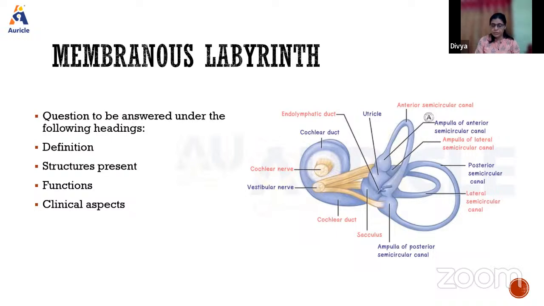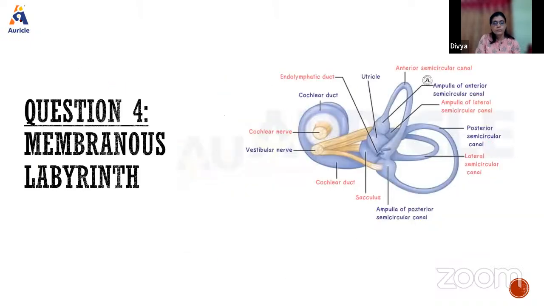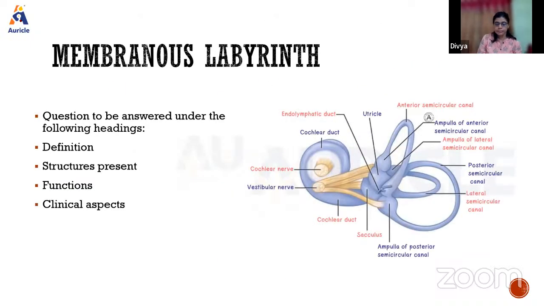So in the membranous labyrinth, what structures are present? It has the cochlear duct. Okay, so you can see here, this is the cochlear duct, and the cochlear duct is present within the bony cochlea. Then the saccule and the utricle are present within the vestibule, and the three semicircular ducts are present within the corresponding bony semicircular canals.